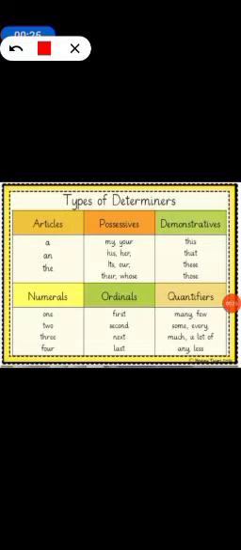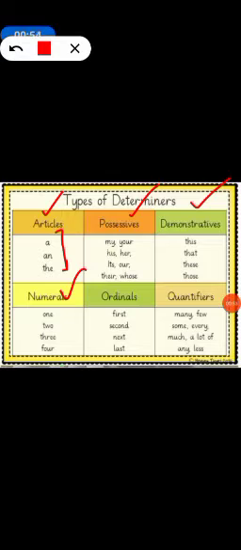We have articles as one of the determiners. Articles are a and the, based on which word comes after them. We have possessive determiners, which are my, your, his, her, its, our, their, whose. All these show one who possesses something. The other type is demonstratives: this, that, these, those.